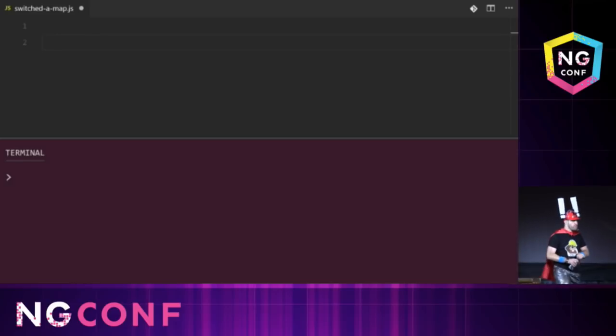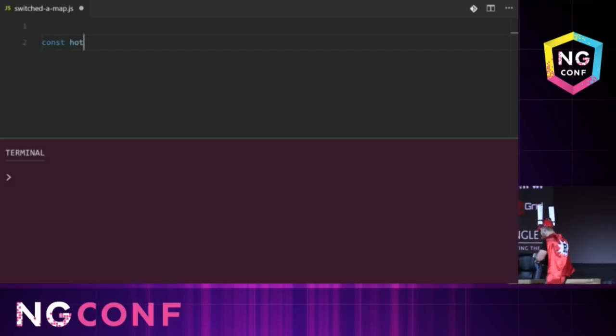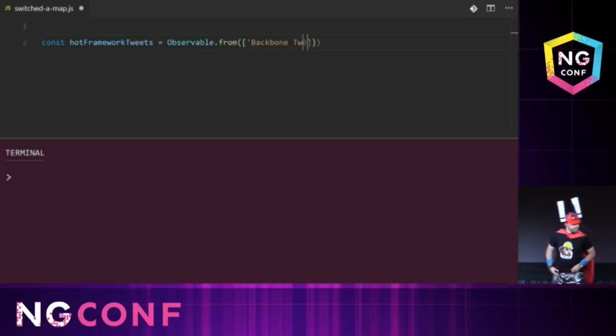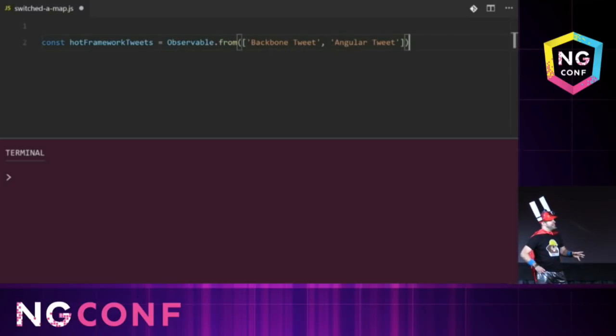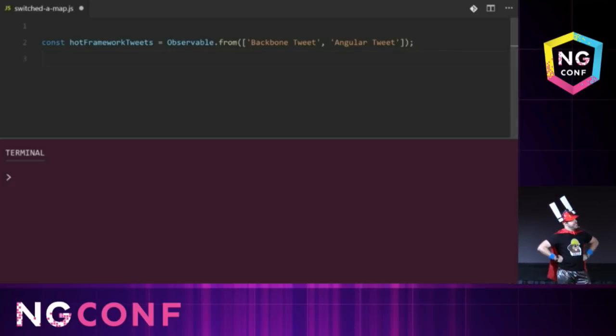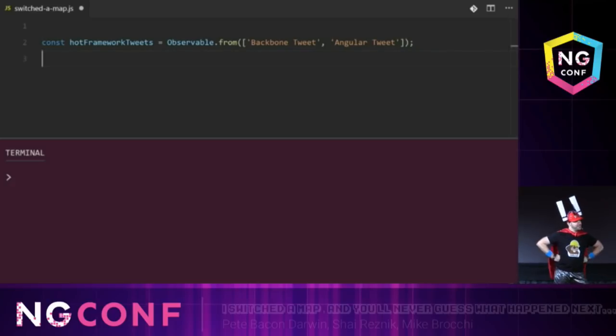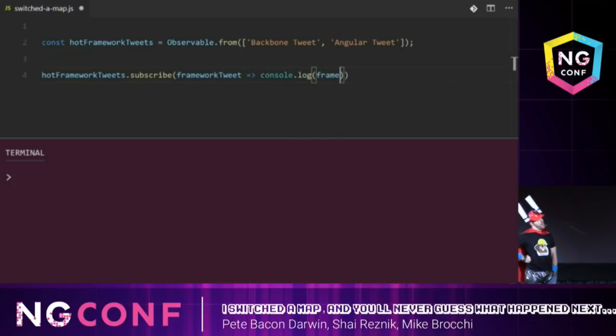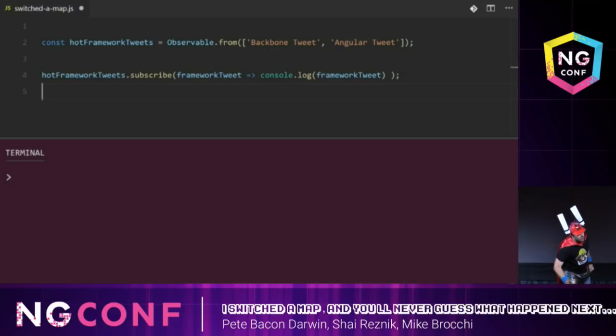Okay, so first we have an observable stream of tweets. We can just hard code that for a moment. If we were to subscribe to that observable, we get one framework tweet after the other. Okay, what do you mean? Like, if I just do this? Yeah, just like that. Let's run it and check the console log.